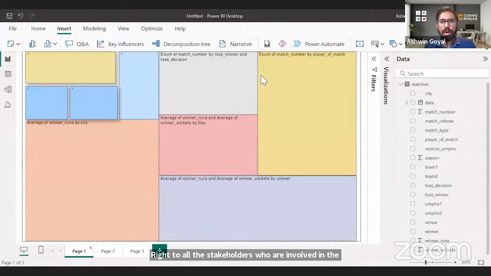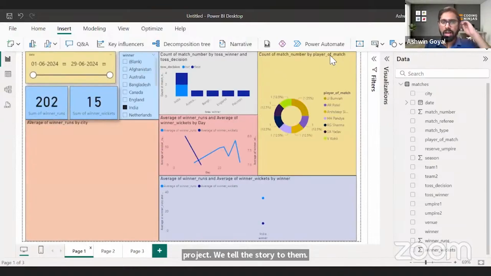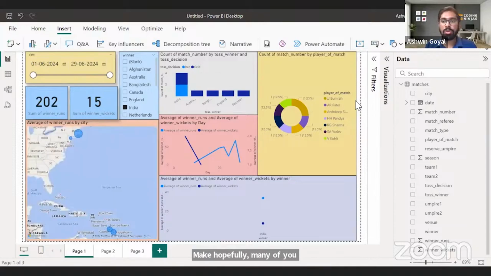Right. So that is about Power BI. I think, again, this will hopefully make many of you interested. This will interest a lot of you, and you will next go on to try this in your place. You will go back and try building a similar kind of dashboard, and let's see what you come up with. If you post this on LinkedIn, do tag me. If you create a similar kind of dashboard, definitely tag me. Would be happy to see what you've done.